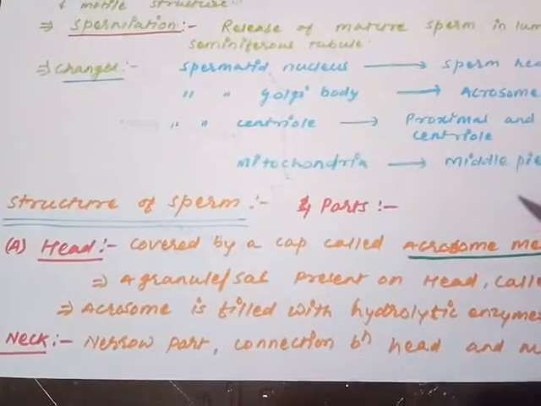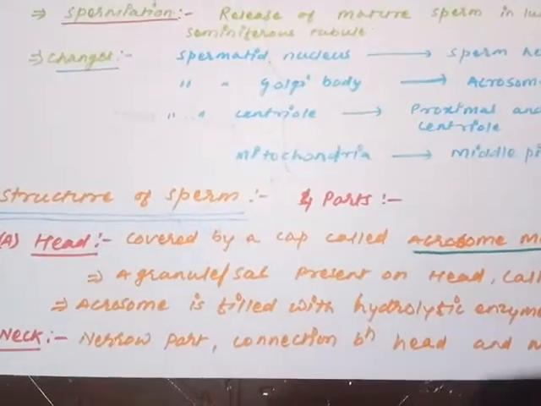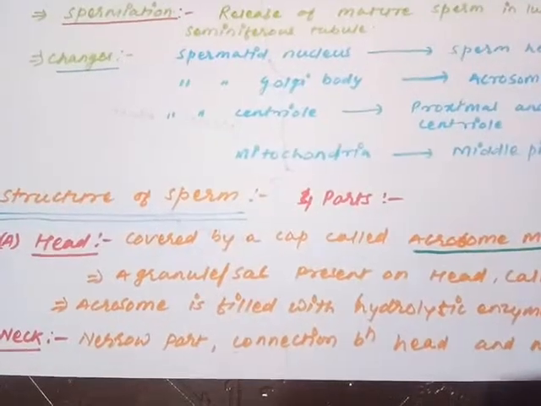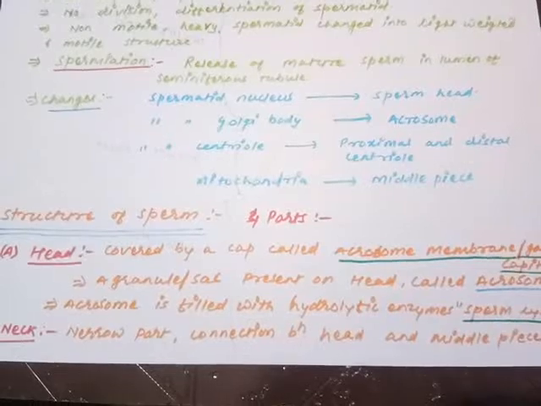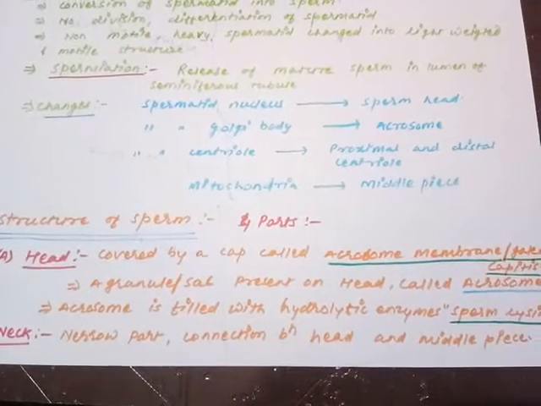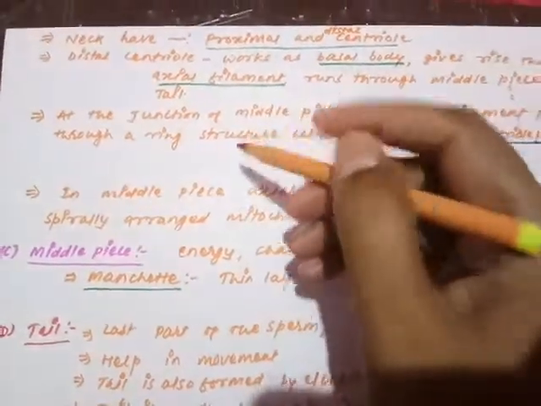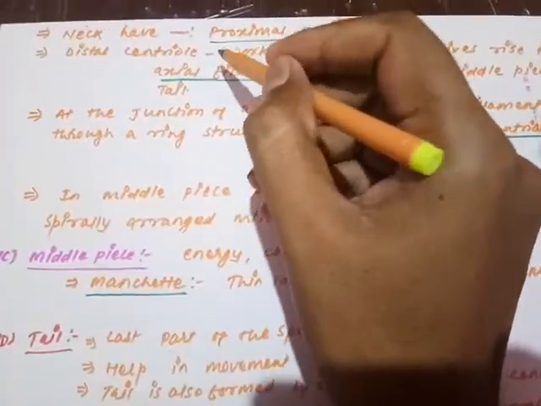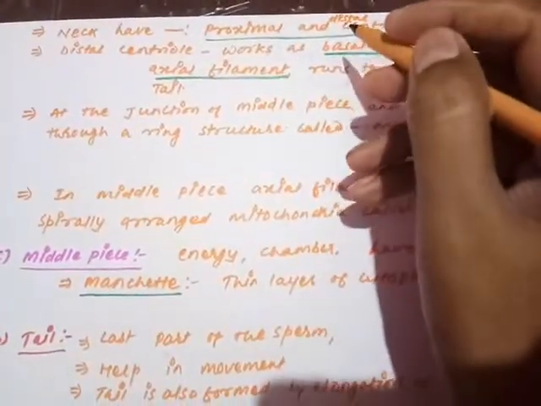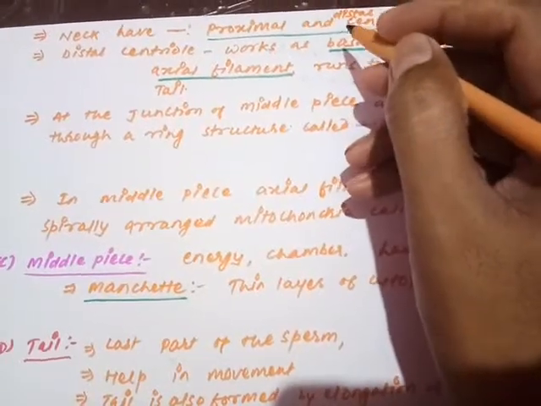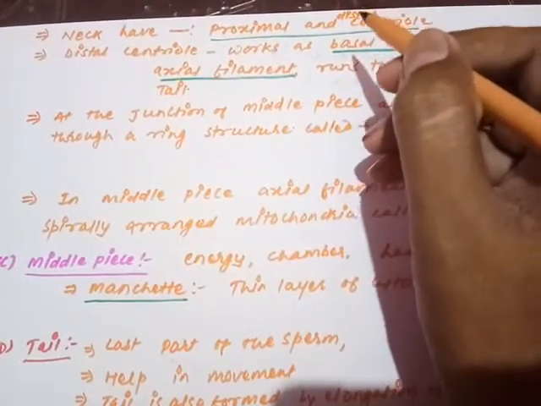The neck region is basically made of a kind of groove, and that groove has the centriole located there. So what is the neck? The neck is a narrow part which connects the head and middle piece of the sperm. So moving on, the next point is that the neck has the centriole, and remember the centriole is going to divide into two centrioles.